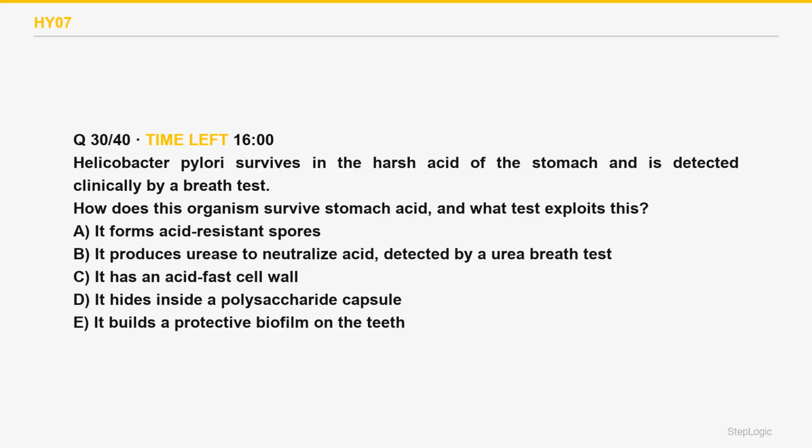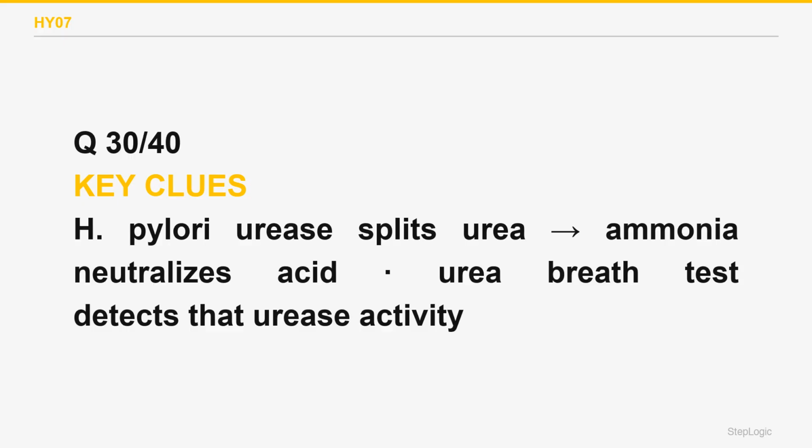The urea breath test detects it. Helicobacter pylori survives gastric acid by producing urease, which splits urea into ammonia and buffers the acid around the bug. This same urease is the basis of the urea breath test. The patient swallows labeled urea, and the organism's urease releases labeled CO2 that is measured in the breath.